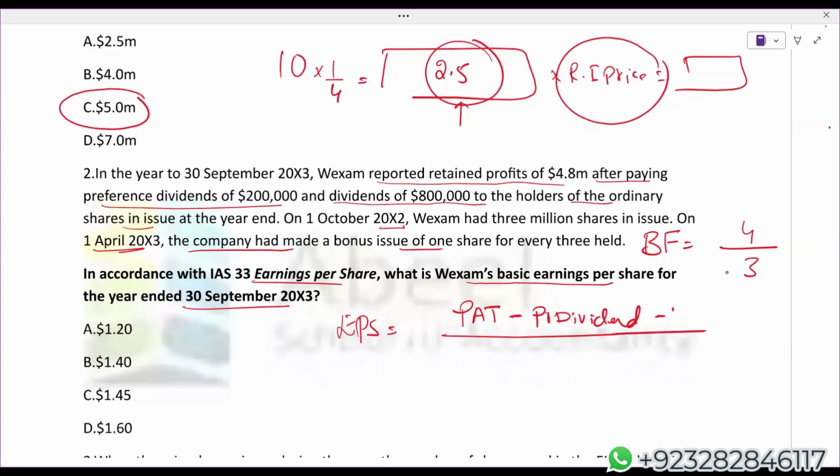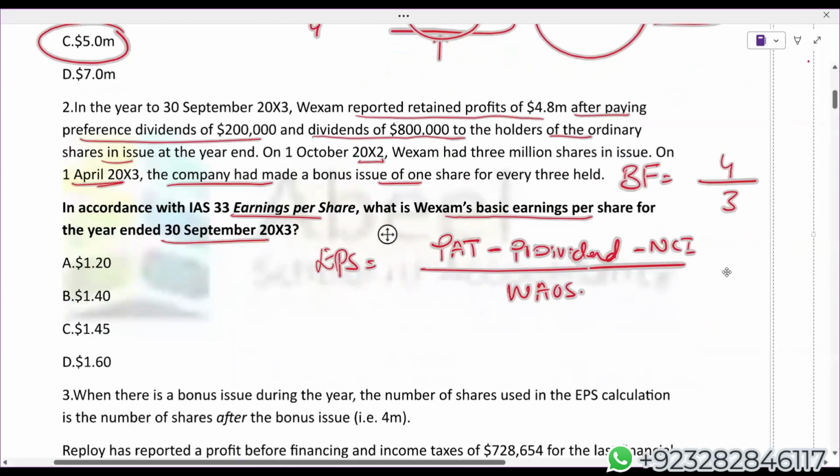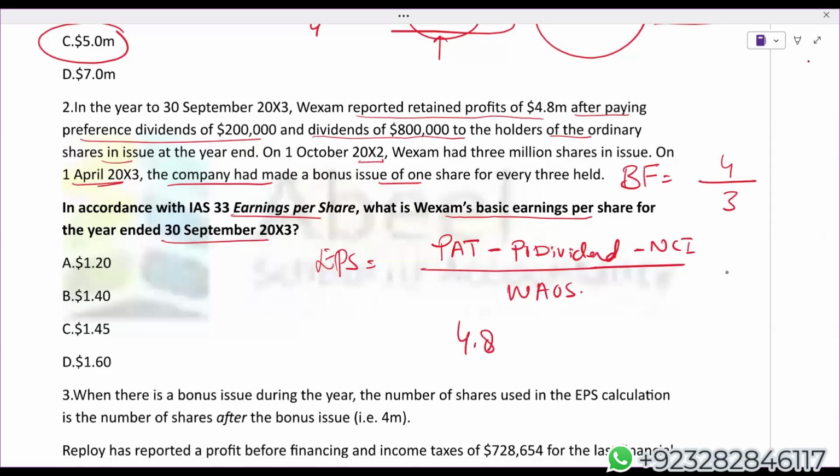We do deduct NCI, non-controlling interest, if I'm calculating EPS for the group. Divide by weighted average ordinary shares. Now the examiner has given us the retained profit. Retained profit is 4.8 million. From profit after tax, I do deduct preference dividend.